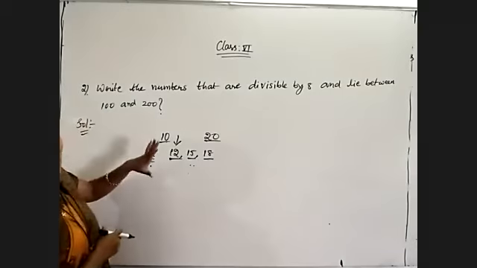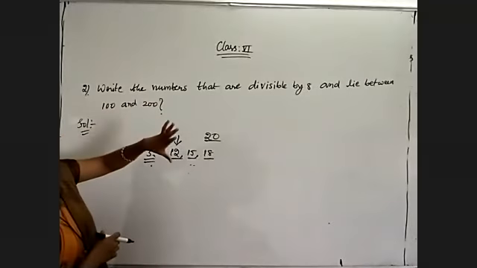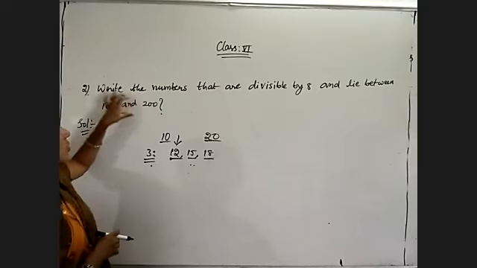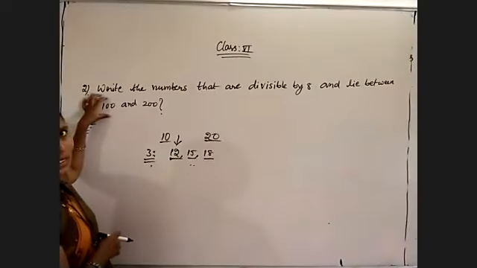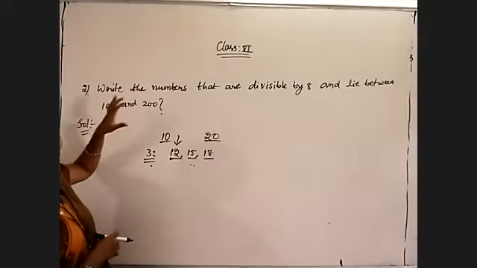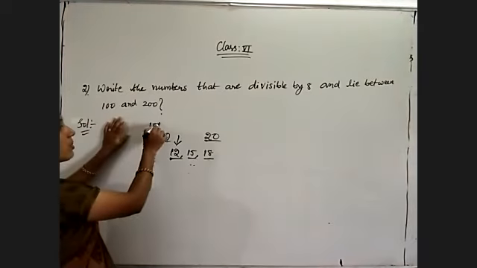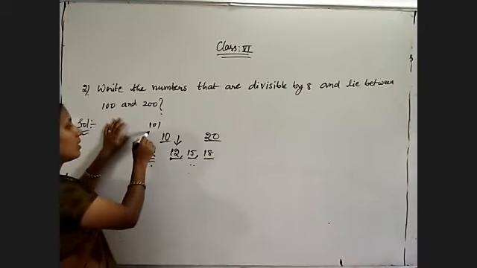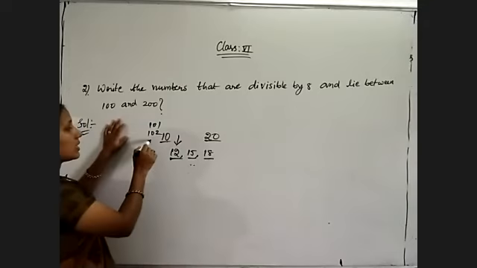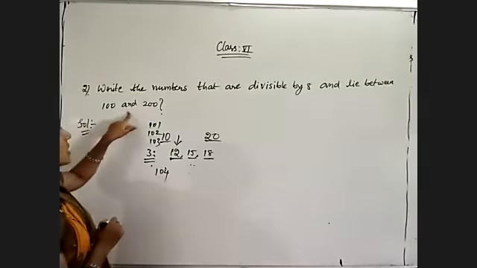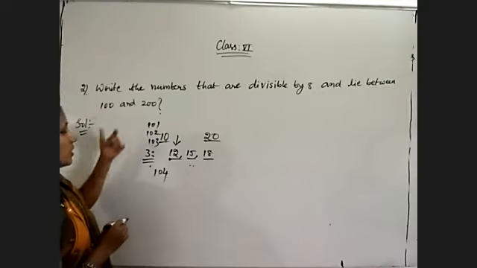Now they are asking for the numbers which are divisible by 8 and lie between 100 and 200, sorry. 100 is not divisible by 8. 101 also is not divisible by 8 because it is a prime number. 102 is not divisible by 8. 103 also is not divisible by 8. 104 is the smallest number which is divisible by 8.